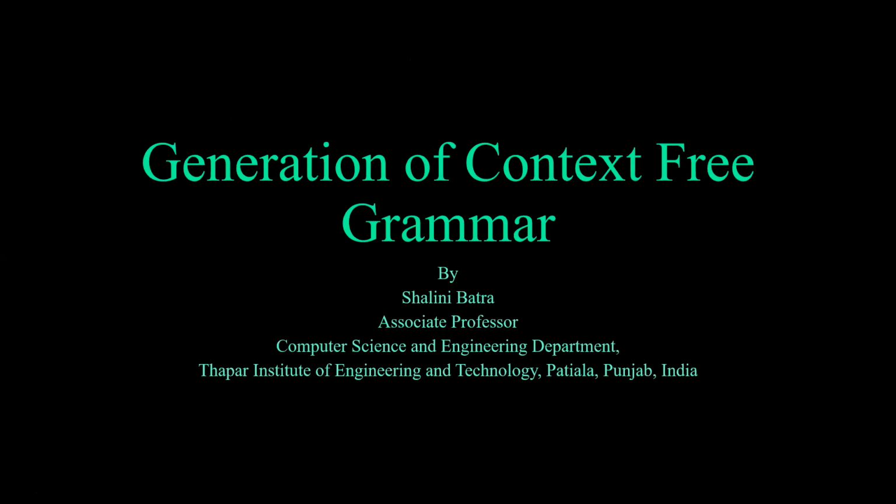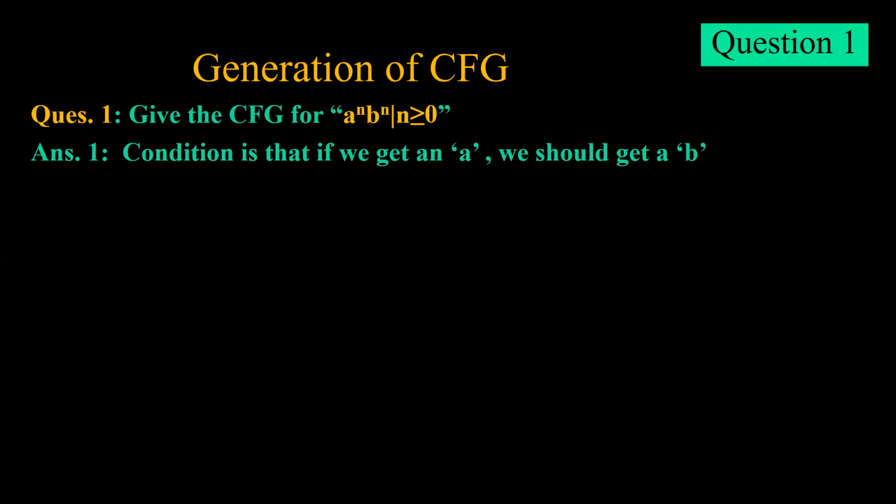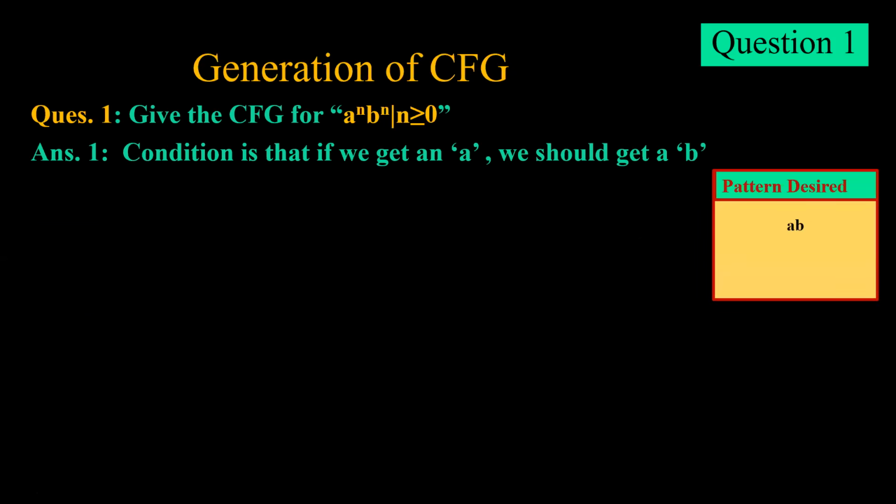Hello everyone. Today we will be discussing generation of context-free grammar from a simple English text. Now we will be considering this entire topic with the help of questions. The first question is, give the context-free grammar for a^n b^n such that n is greater than or equal to 0. So what is the pattern which is desired in this case?